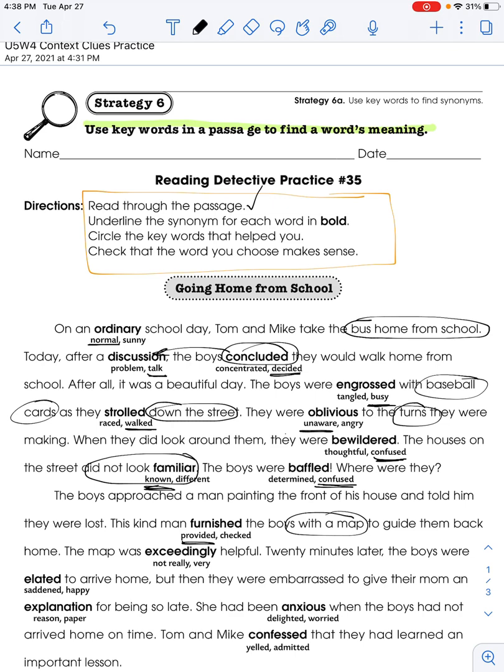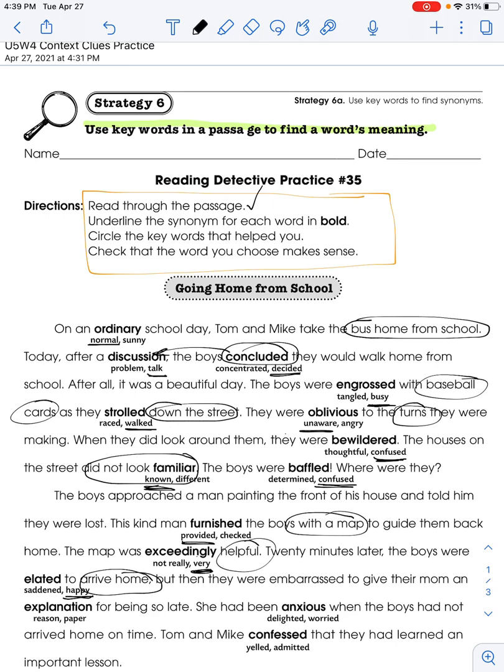The map was exceedingly helpful. 20 minutes later, the boys were elated to arrive home. Well, exceedingly helpful. If they arrived home, was it not really helpful or was it very helpful? It must mean very helpful if they did arrive home. 20 minutes later, the boys were elated to arrive home. So elated, does that mean saddened or happy? Well, I'm going to assume that means happy because they wanted to go home. That was what they wanted. They wanted something that was helpful.